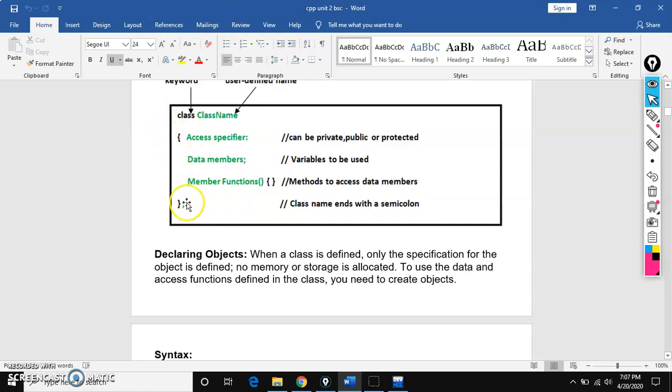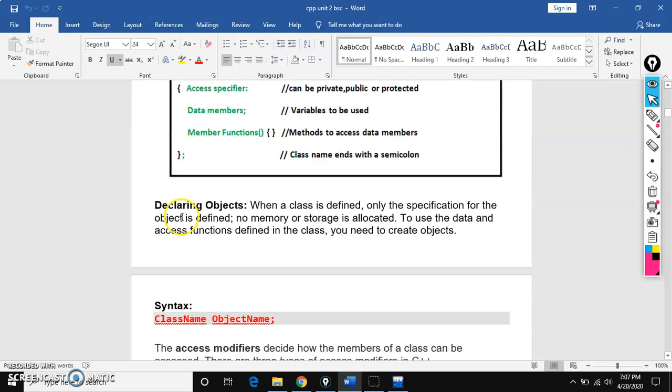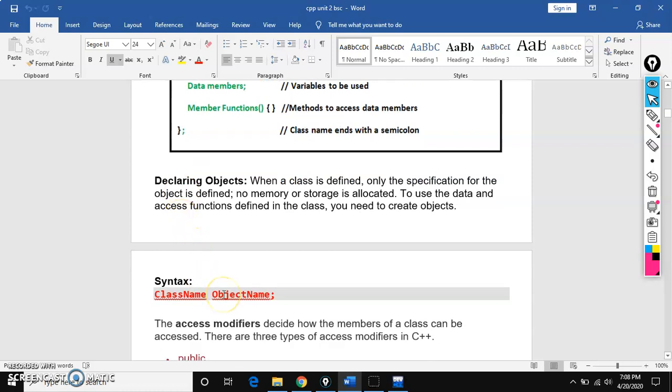This is the class template. After completing the class template, you need to create an object outside of the class. To create an object, write the class name, space, object name. In structures we use two words, struct and the structure name, as the data type, but here only the class name is the data type. The object name is like the variable in structures.